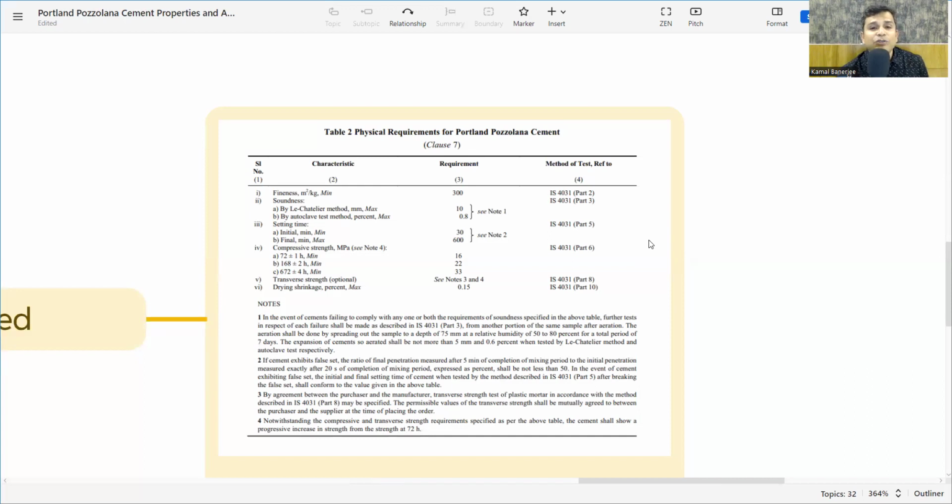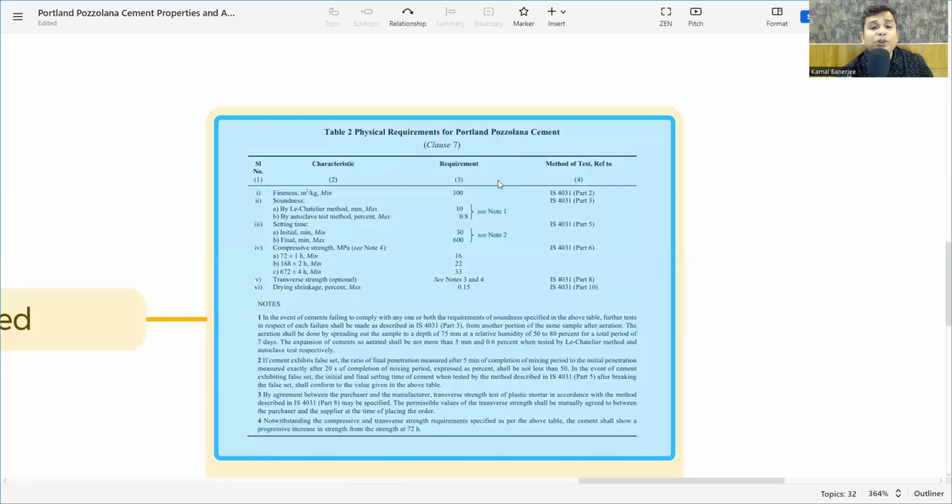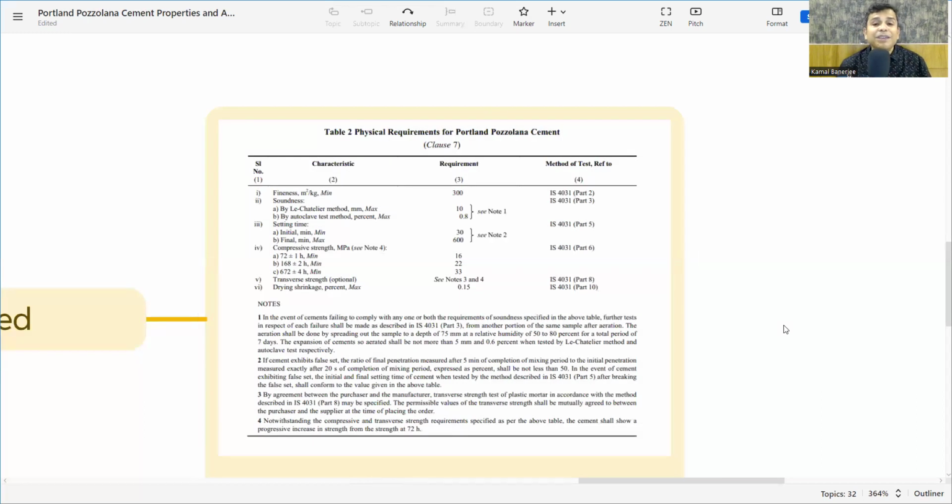So what is the fineness of Portland Pozzolana Cement? Its requirement is 300, and the soundness 10. The setting time 30 and 600, compressive strength 16, 22, 33. Here is the catch. In OPC we have 33, 43 and 53 grades, and now also 43S and 53S. But in case of PPC, we have only one grade, that is 33 grade. So this becomes the limitation of the PPC.